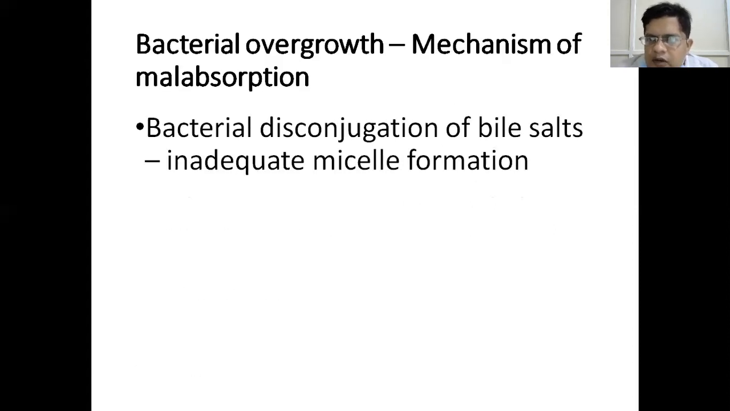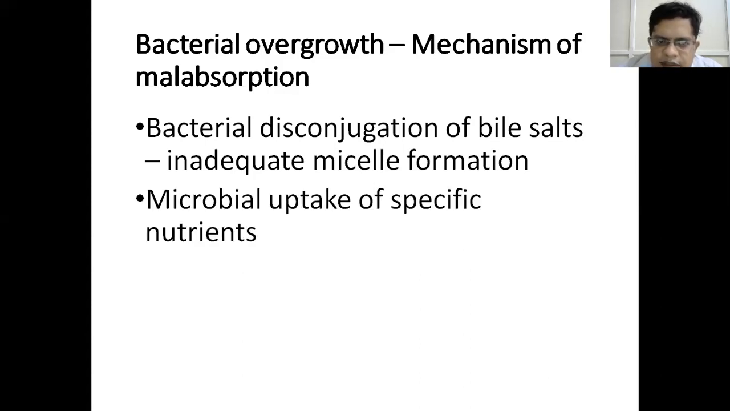So if the bacteria overgrows, what is the mechanism of malabsorption? Suppose the bacteria which has overgrown, it causes disconjugation of bile salts. So the bile salts which are there, taurocholic acid and deoxytaurocholic acid, the bile salts are disconjugated by the bacteria. The bile salts are required for formation of micelle. Micelle is formed for absorption of fat. So if there is disconjugation, there is inadequate micelle formation.